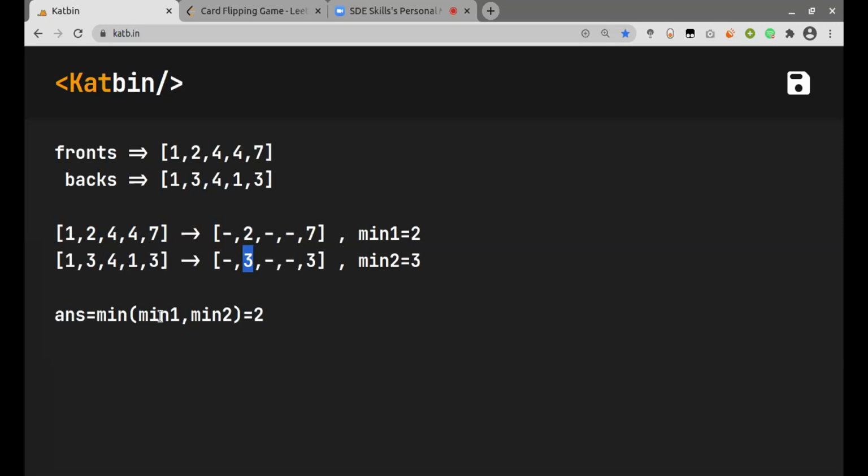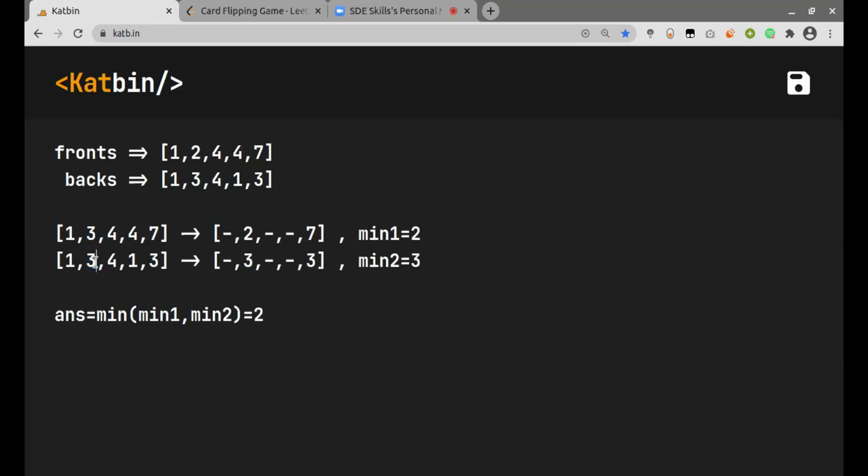Okay, but that is slightly confusing, correct? Because if you have three, you can flip it again because you have two threes, right? Yeah. If there was three here, then we cannot take this three as our answer, because even if we ignore this card itself, if we take this card and flip it, we'll get three at the front or at the back.